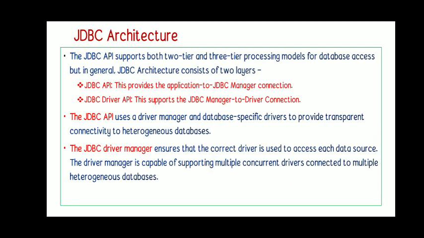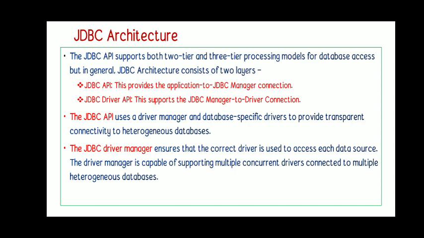Now we shall see the architecture once again. There are two processing modes, 2-tier and 3-tier processing. Let us see how the two-tier architecture is working on the slide. I said earlier that the JDBC API is providing a layer between our application and the JDBC manager. And next to this is the JDBC driver API. This is acting as a layer between the JDBC manager and the driver connection.